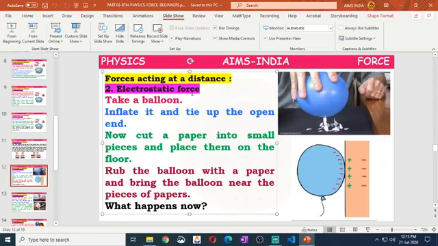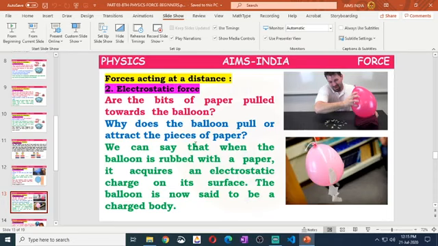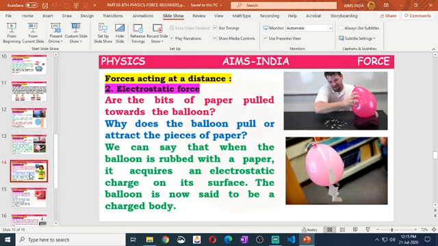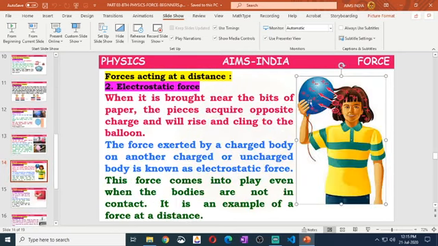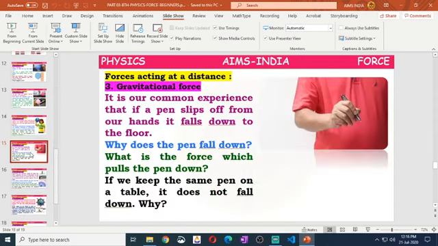Or electrostatic force, because of the charges. Because of the charges, a balloon attracts pieces of paper. One kind of charge develops on the balloon. When it comes into contact with another body, the opposite charge gets attracted towards the balloon. This is called electrostatic force, because of the charges.